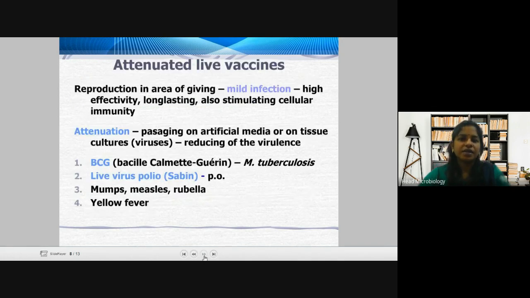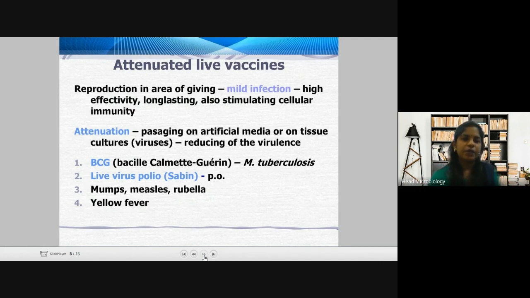Attenuated live vaccines. Okay, so now what is this? What is attenuation? I have explained to you, but once again: reproduction in the body giving a mild infection, high effectivity, long lasting, and also stimulating cellular immunity. It is very important to stimulate the cellular immunity because the body will produce antibodies on its own. Nothing is safer than your body producing antibodies on its own. So it is more important to stimulate the cellular immunity.